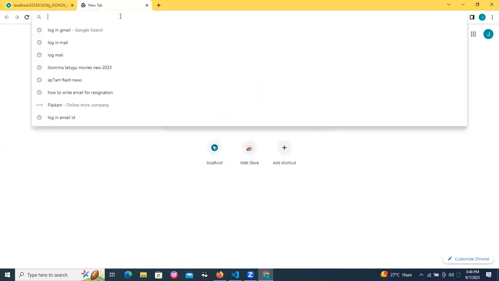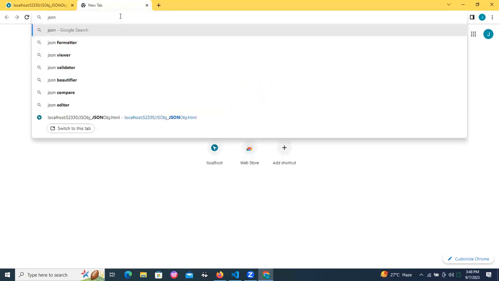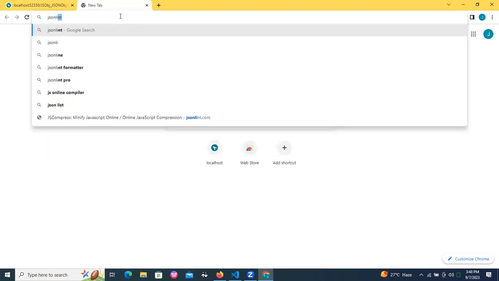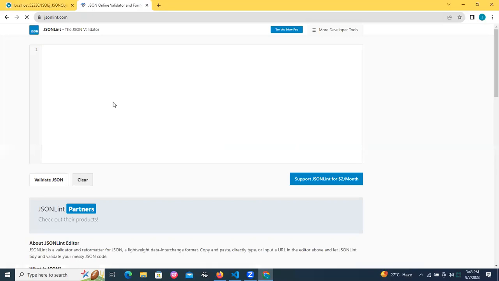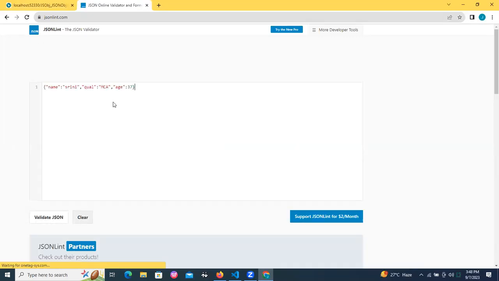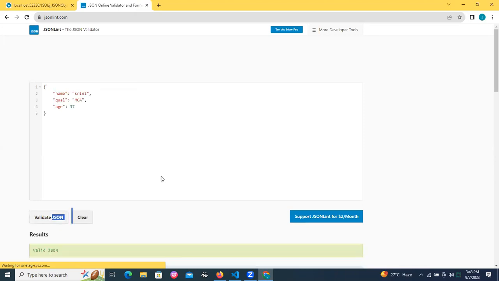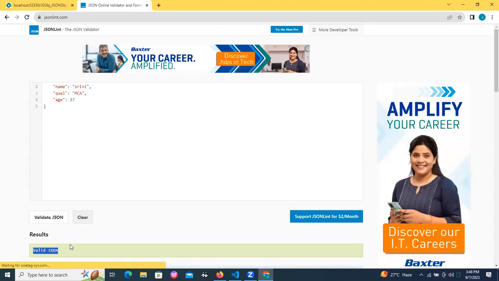For that, I need to go for a JSON validator, JSONlint.com. Go to JSONlint.com and paste your JSON data. I already prepared some JSON from JS. Validate JSON. Is it valid JSON or not? Yes, sir. Okay, what do you observe between the JavaScript and JSON? Let me copy this JS object, right? Single quotes and double quotes. That is actually the thing.